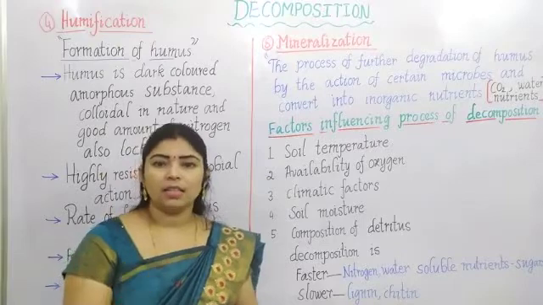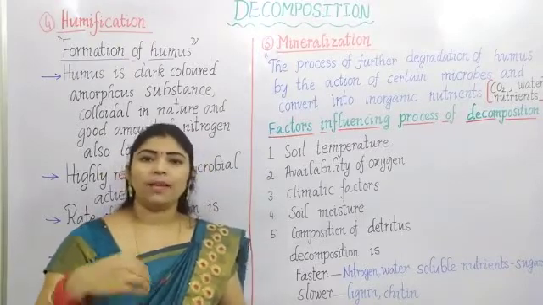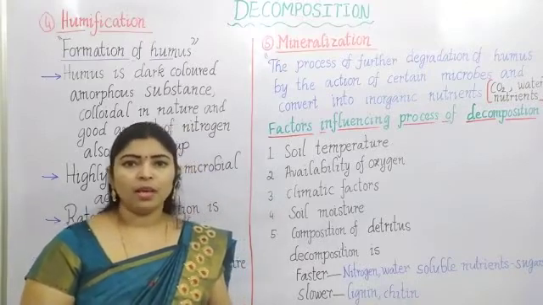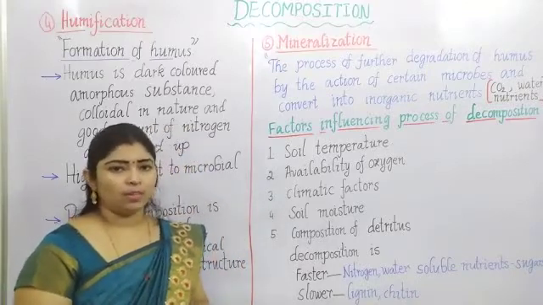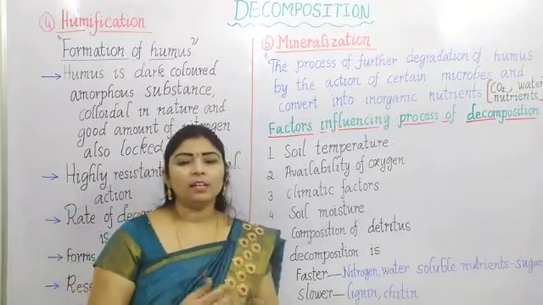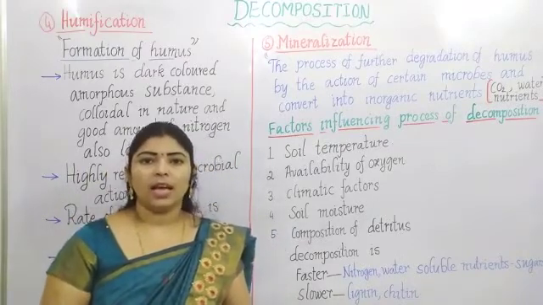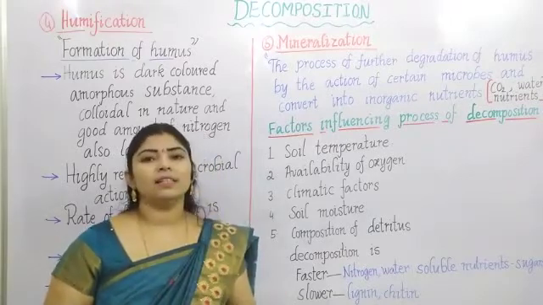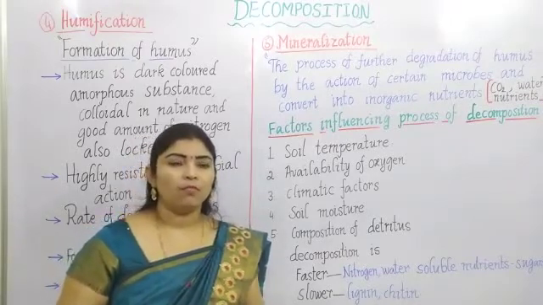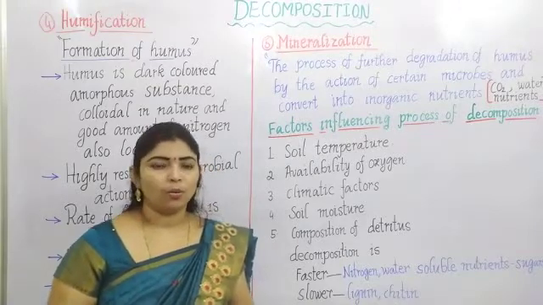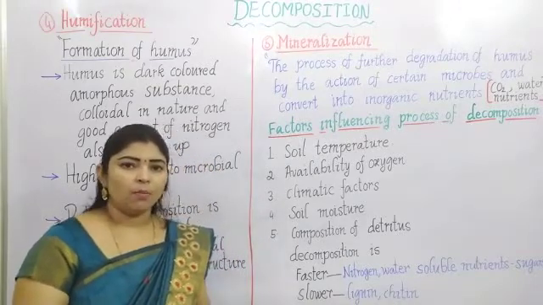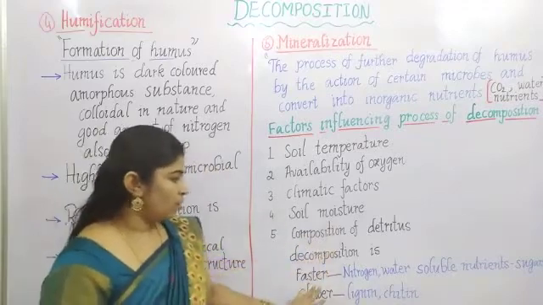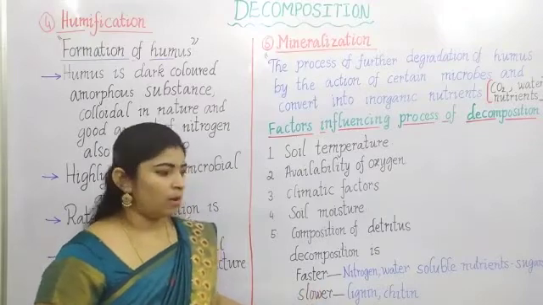Initially they will decompose those things, and later on proteins, and later the resins, some waxes and fats also. Like that they decompose in a slower manner. The decomposition can be a faster or slower process.